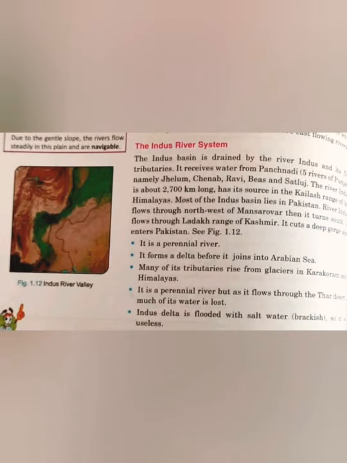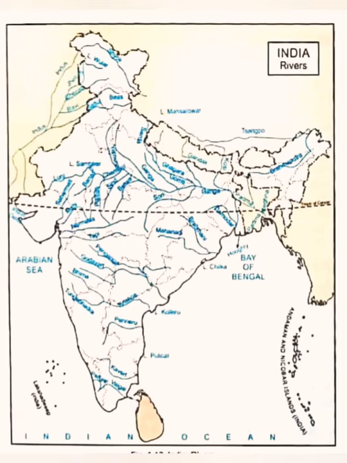You can see this with the help of the map also: it has started from the Mansarovar, and then it is moving towards the northwest. Then after that it is moving towards the south. It is taking a turn and giving water to Ladakh, then moving towards Pakistan, and all the five rivers we were talking about are mixed with this.